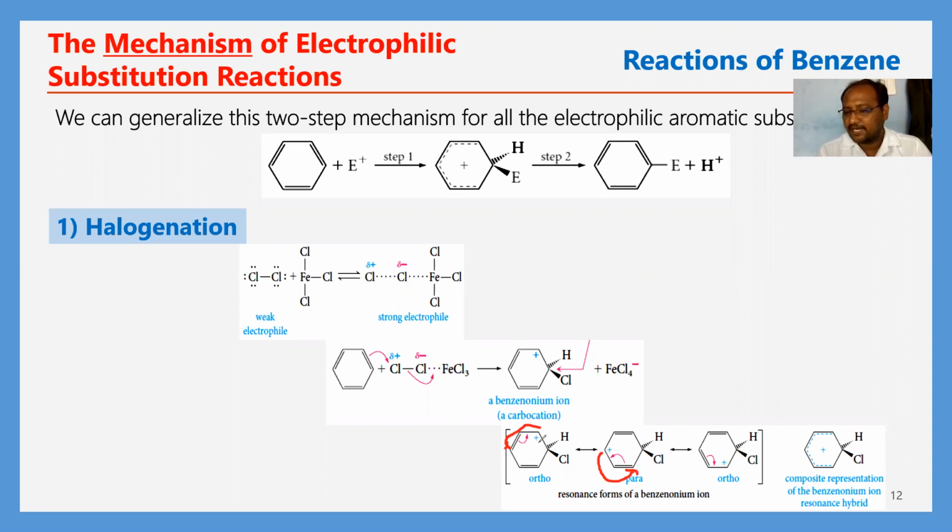So what happened for these 3 resonance structures? We can combine them and write a resonance hybrid structure like this, which is the more contributing structure for this benzene. Now, this is the actual mechanism involved, taking place in the second step. This is step 1, and this is the step 2 mechanism in all the benzene electrophilic substitution reactions.